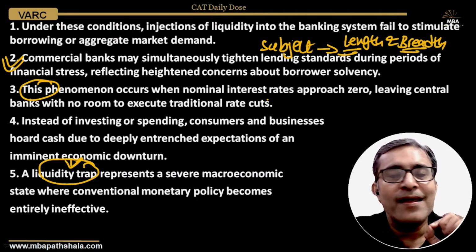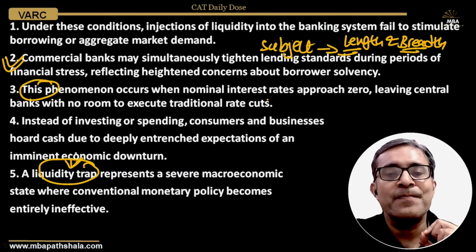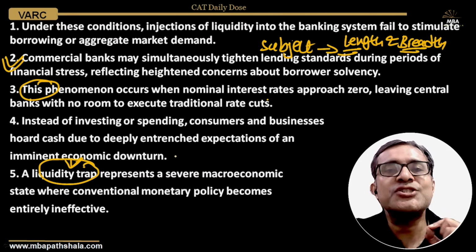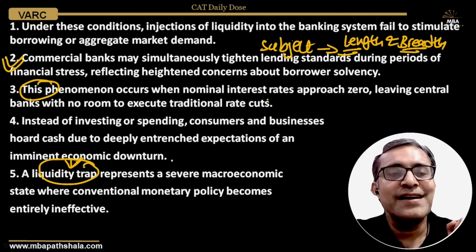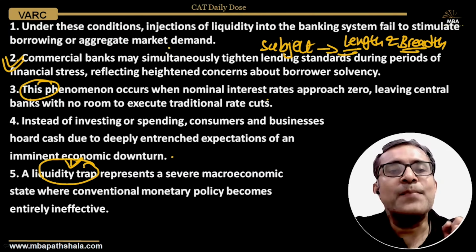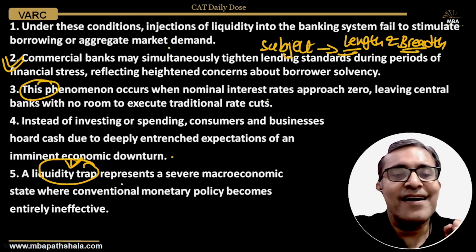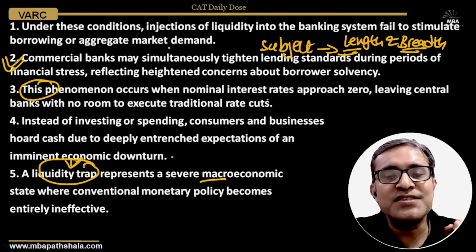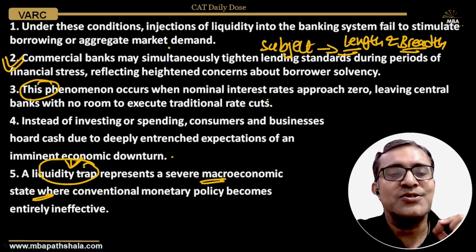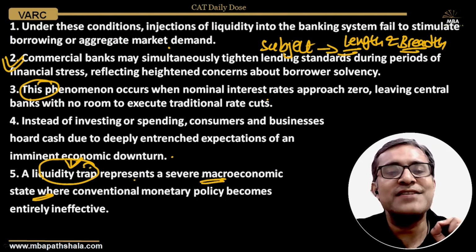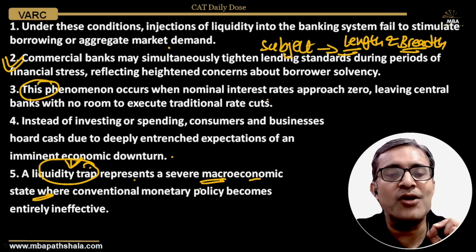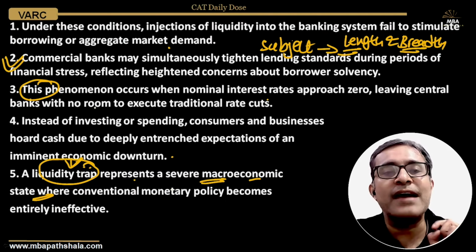So we are discussing what a liquidity trap is and how a liquidity trap gets created. Even that was discussed. To some extent, we even discussed the impact of all that. A liquidity trap represents a severe macroeconomic state. So this is where the topic is introduced: what a liquidity trap is. It represents a severe macroeconomic state where conventional monetary policy becomes entirely ineffective.